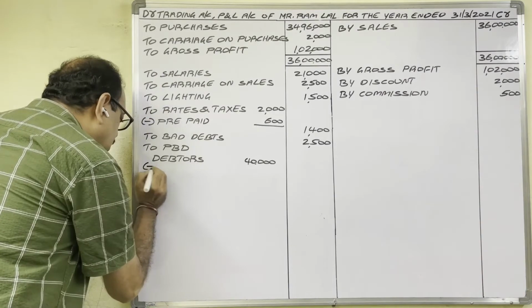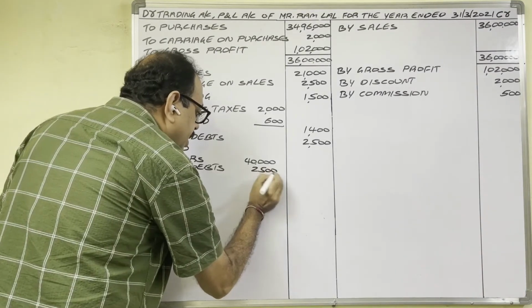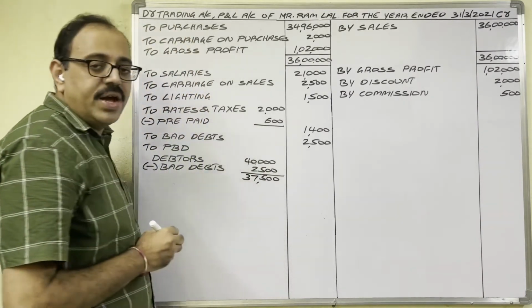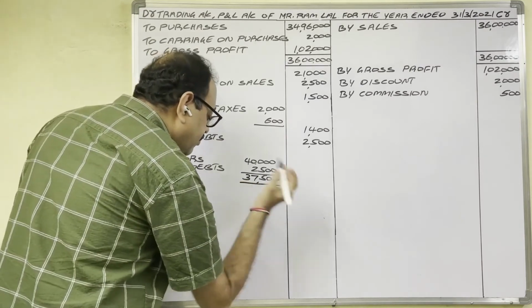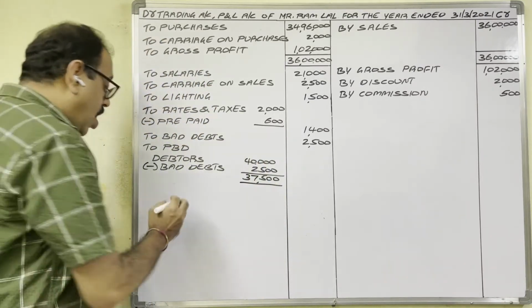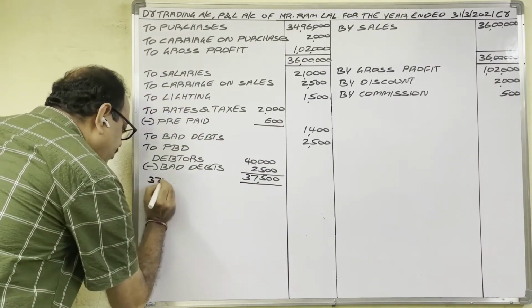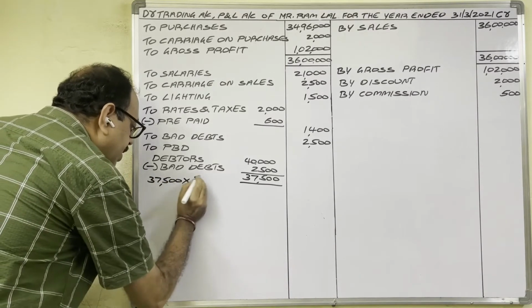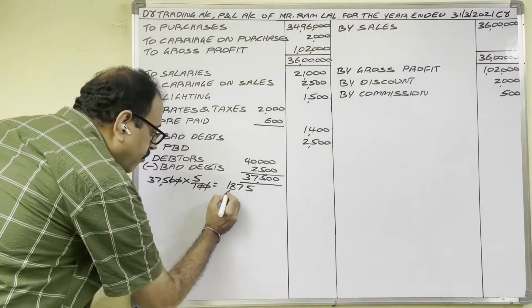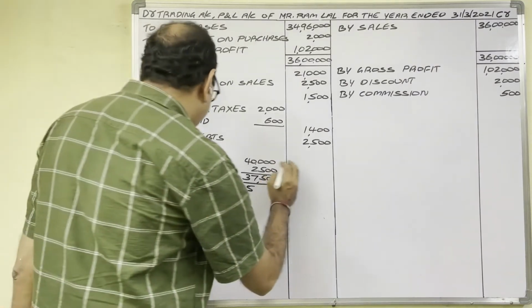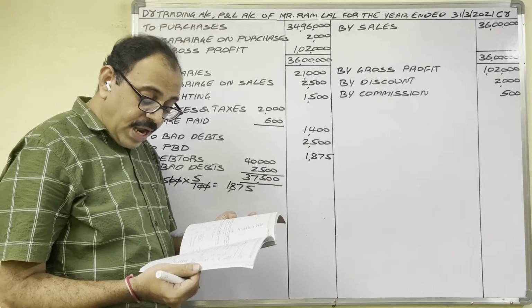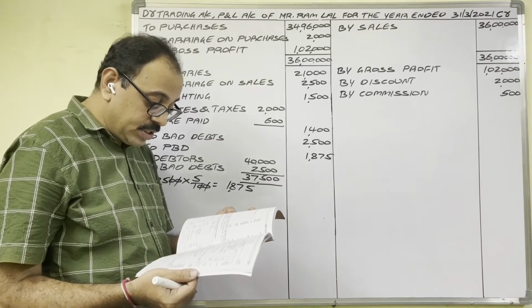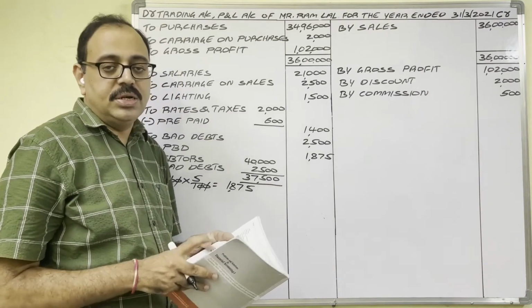Minus bad debts 2,500, 37,500. This is the final debtor amount. On this provide 5% provision. 37,500 into 5 by 100, 1,875 in outer column. Buildings have to be depreciated at 2% and furniture at 10%.